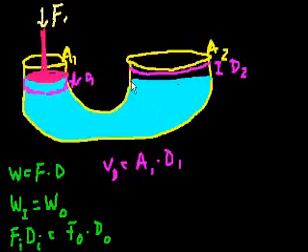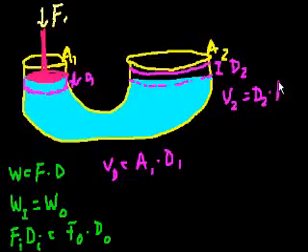And so what's the change in volume, or how much volume did you push up here? Well, this volume here is going to be the distance 2 times this larger area, right? So we could say volume 2 is going to be equal to the distance 2 times this larger area. And we know that this liquid is incompressible.